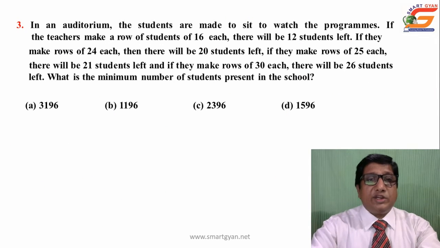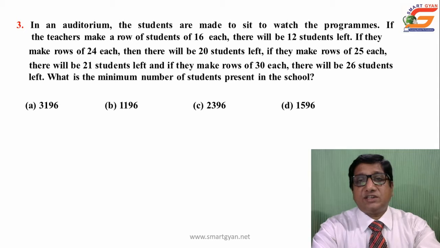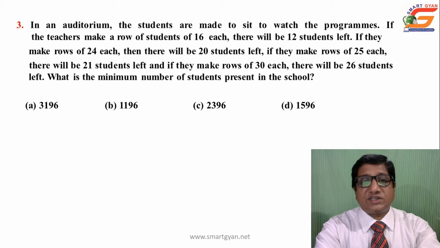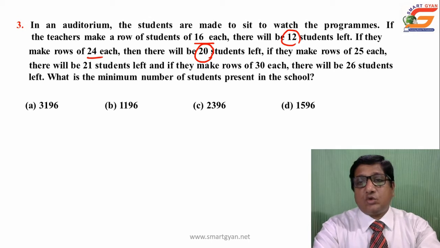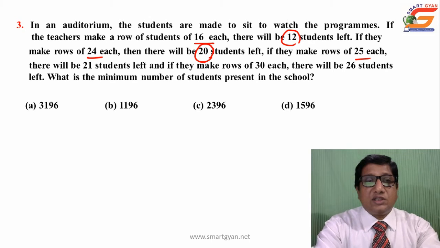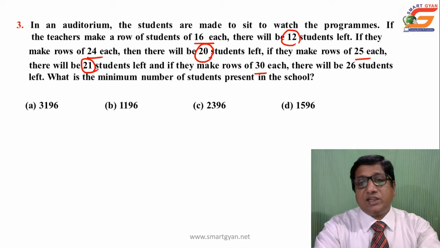In an auditorium, the students are made to sit to watch the programs. If the teachers make rows of 16 each, there will be 12 students left. If they make rows of 24 each, there will be 20 students left. If they make rows of 25 each, there will be 21 students left. If they make 30 in each row, there will be 26 students left. What is the minimum number of students present in the school?